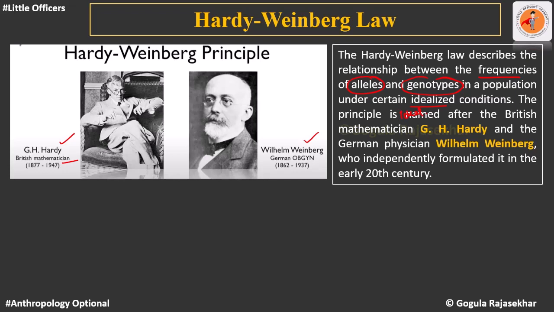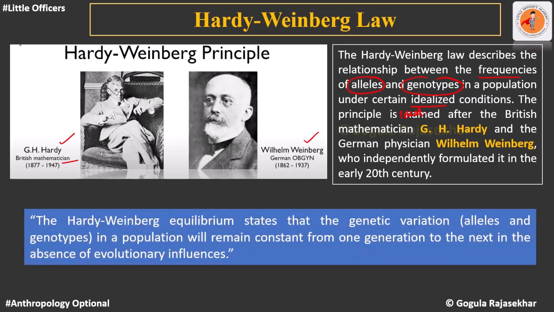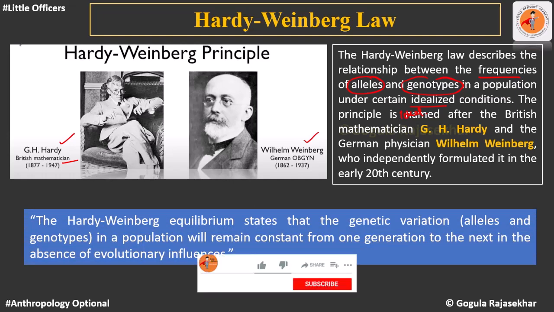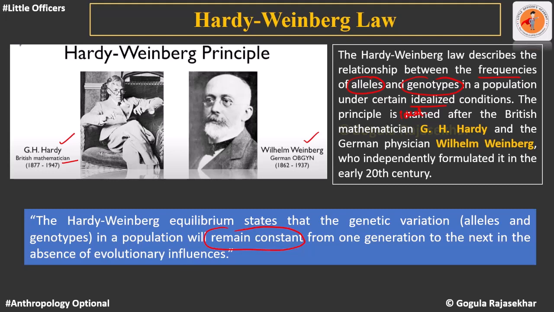So the principle states that the genetic variations, that is the variations in the alleles and genotypes in a population, will remain constant from one generation to another generation if there are no evolutionary influences, that is, under the absence of variations. If there are no variations, then there won't be any change in the genetic composition. The genetic composition is going to be constant, and that is what they are calling genetic equilibrium.